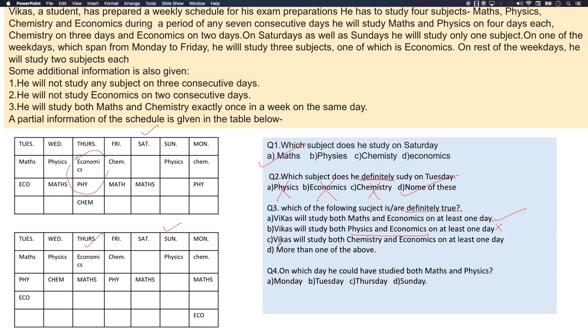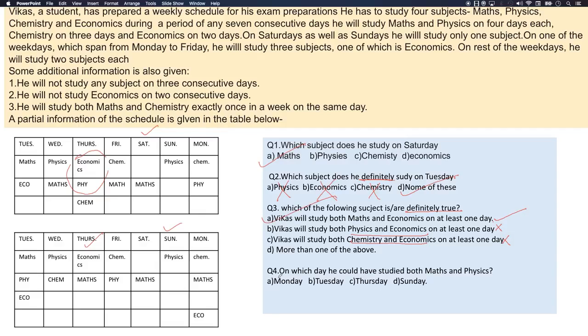Now let's look into the third option. Vikas will study both chemistry and economics on at least one day. Okay. So let's see if chemistry and economics is possible somewhere in the first table. No, it's not possible. So this option is gone. So the only option which is correct is the first option.